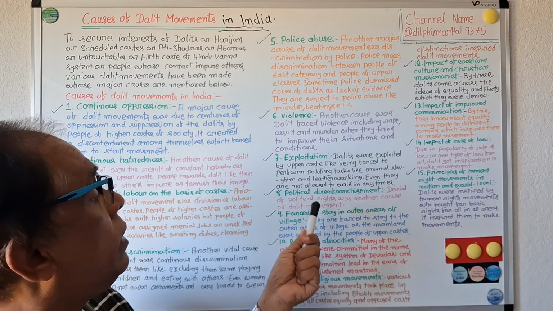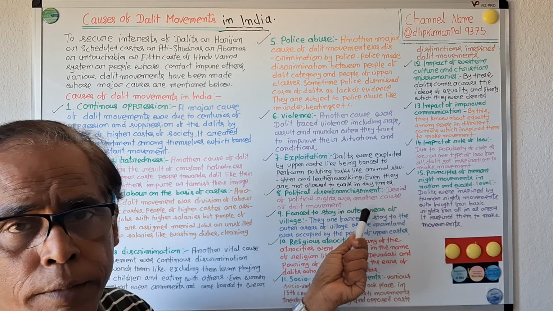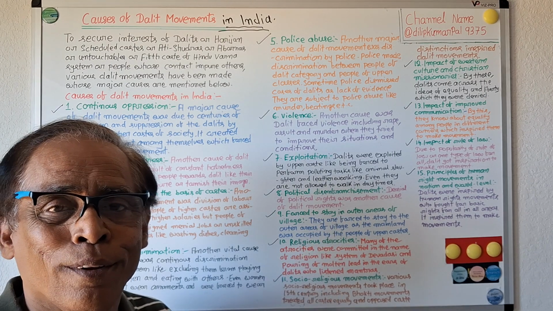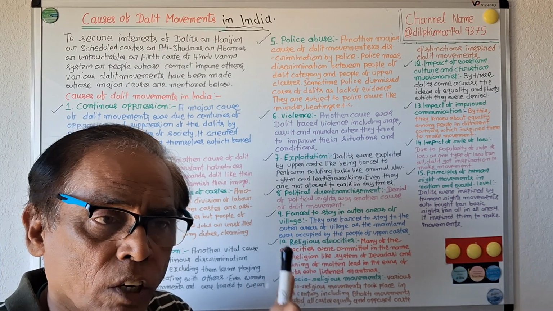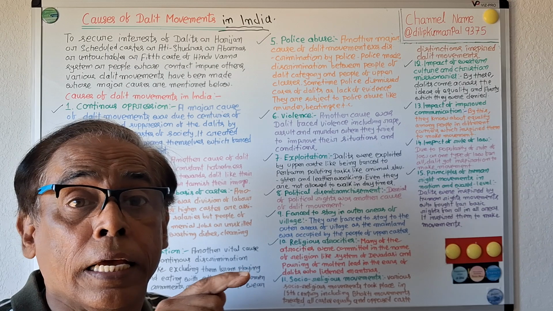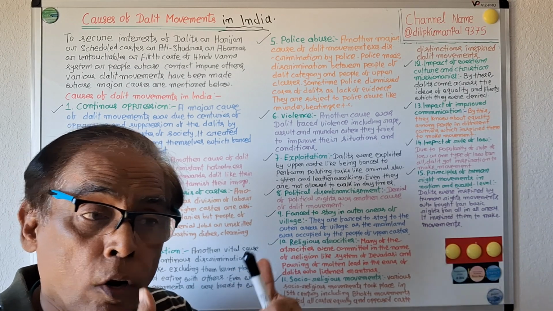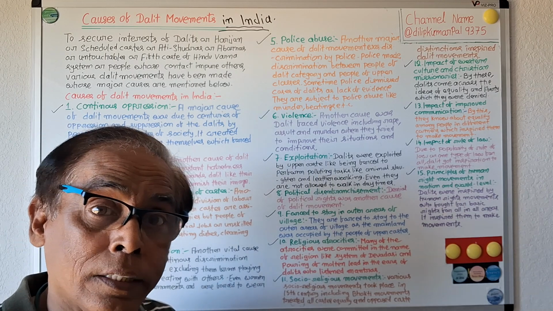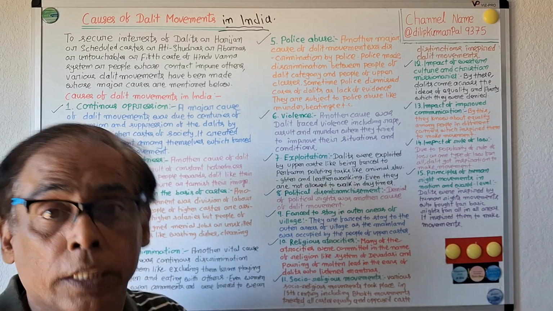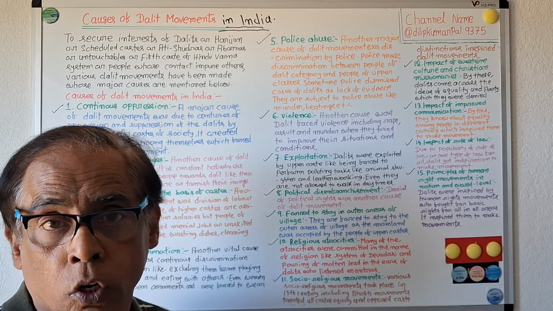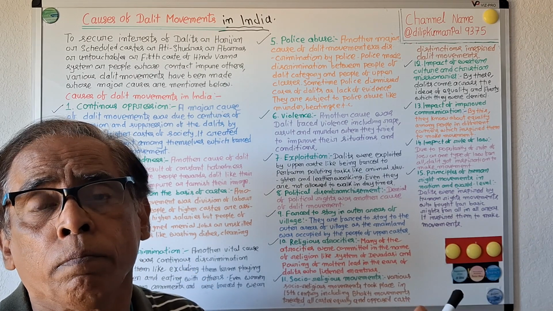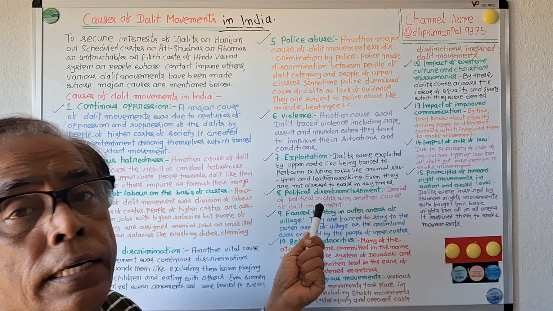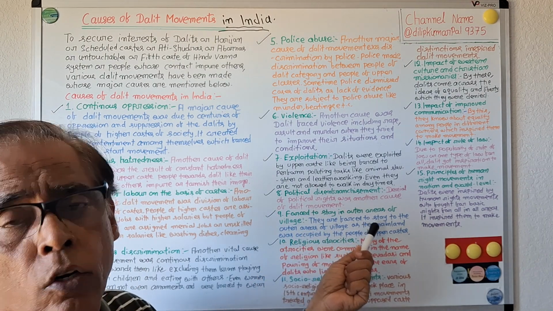8. Political disenfranchisement. Denial of political rights was another cause of the Dalit movement. Dalit people were suffering from political disenfranchisement. It means they were not given political rights. People of upper castes were given political rights, but Dalit people were not. It was another type of discrimination, and political disenfranchisement was another cause of the Dalit movement.